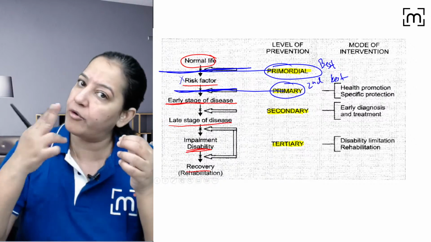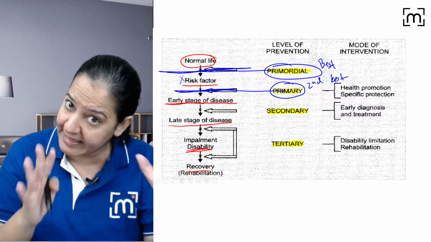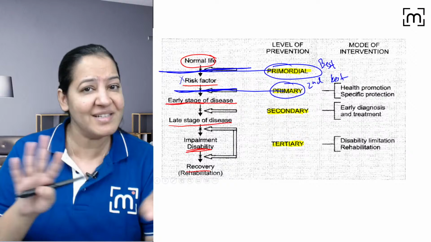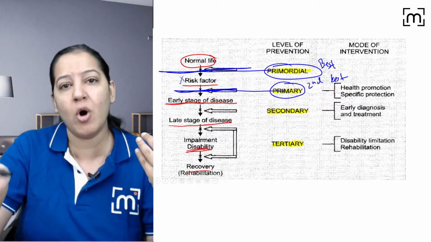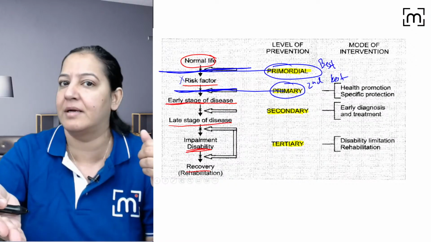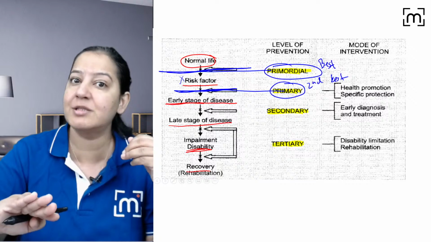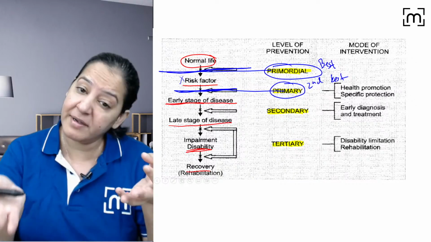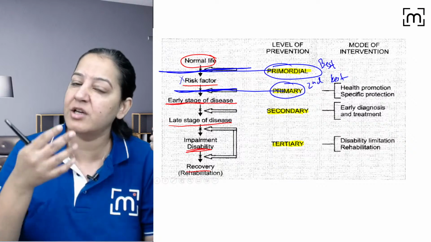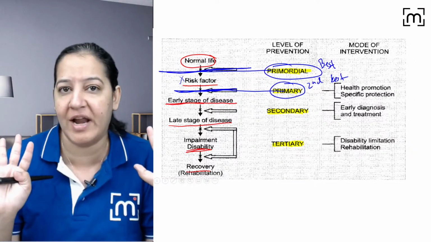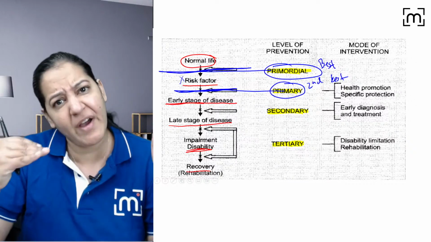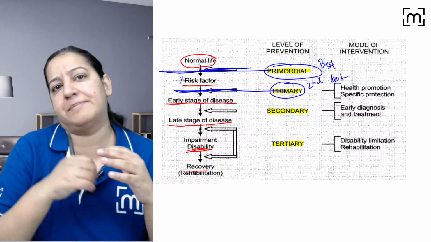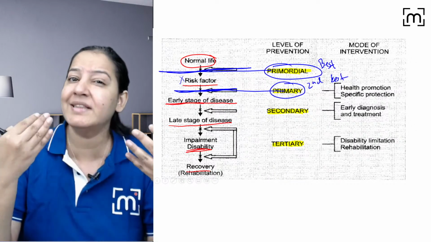Imagine another person who already smoked but doesn't have lung cancer till now. मैं उसको counseling कर रही हूँ. I'm doing the counseling of that person. So I'm counseling that you are already a smoker. Okay, but till now you are lucky you don't have lung cancer. But in future, if you continue smoking now, you can have lung cancer at any point of your life. So leave smoking. So the risk factor is already present, but the disease is absent. You got my point? And I'm counseling that person.